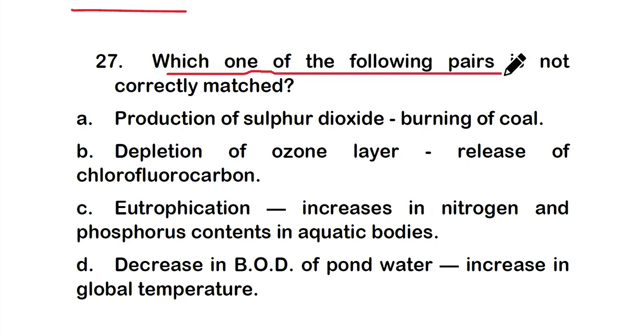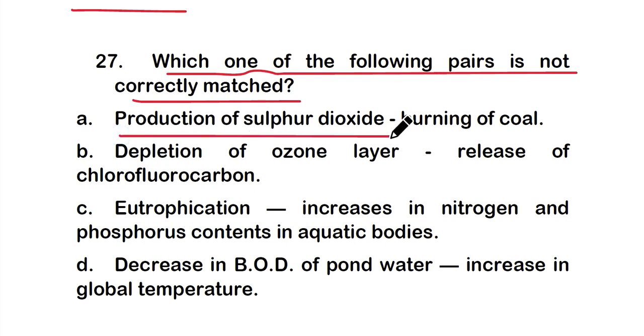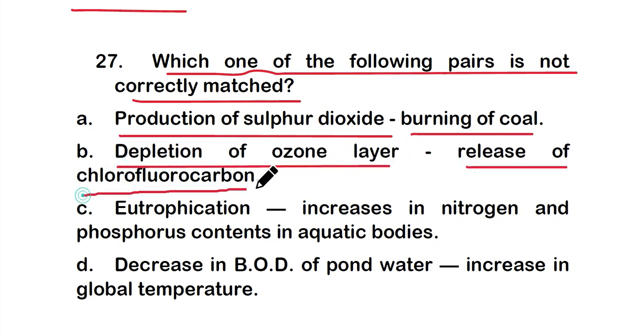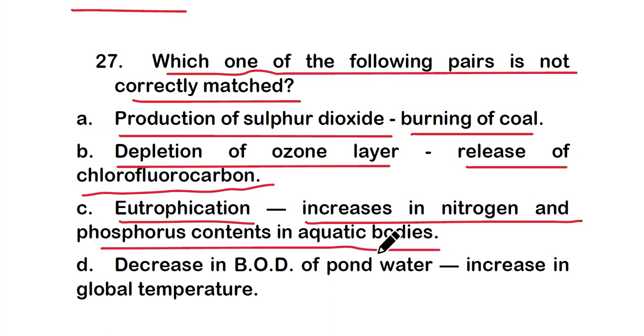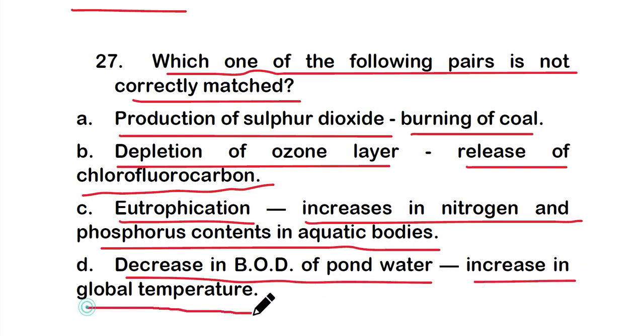Which one of the following pairs is not correctly matched? And the options are option A, production of sulfur dioxide matched with burning of coal; option B, depletion of ozone layer, that is release of chlorofluorocarbon; option C, eutrophication is the increase of nitrogen and phosphorus content in aquatic bodies; or option D, decrease in BOD of pond water matched with increase in global temperatures.